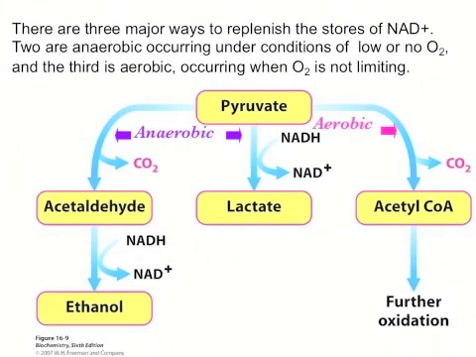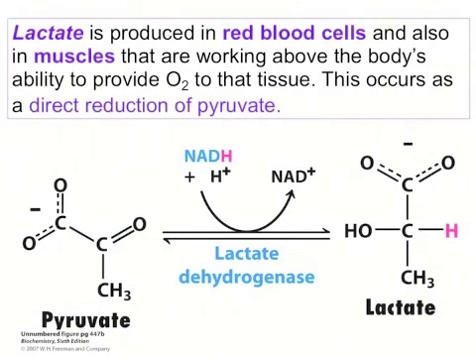Pyruvate can also be used to yield lactate. In this pathway, NADH reduces pyruvate to form lactate, and in the process, NAD+ is generated. Lactate is made in red blood cells, and it's also made in muscles that are working above the body's ability to provide oxygen to that tissue.